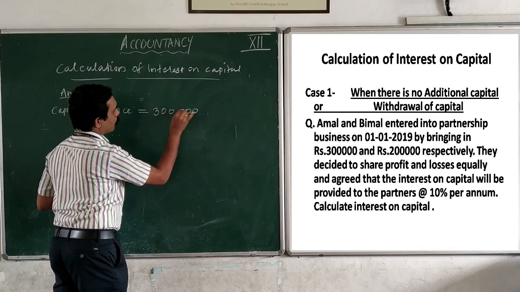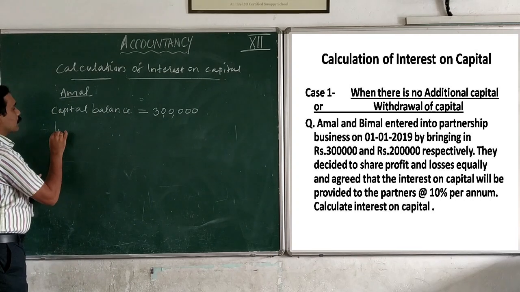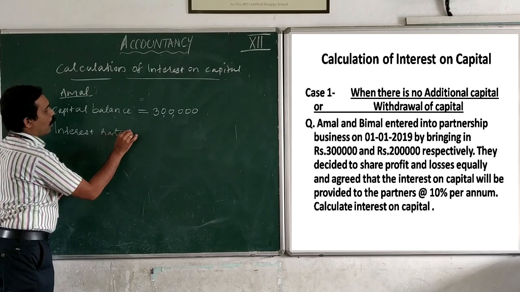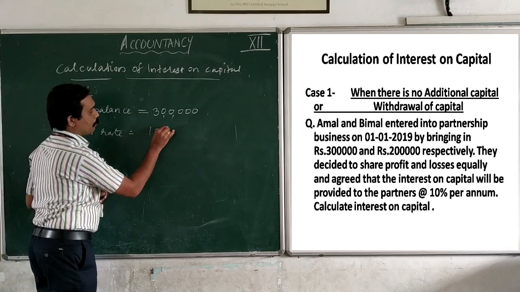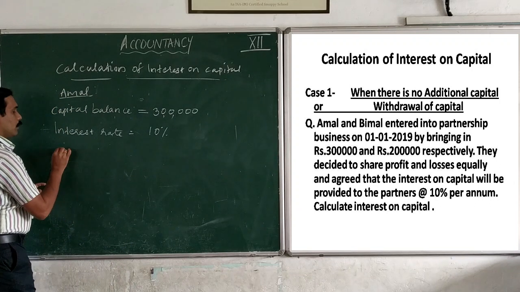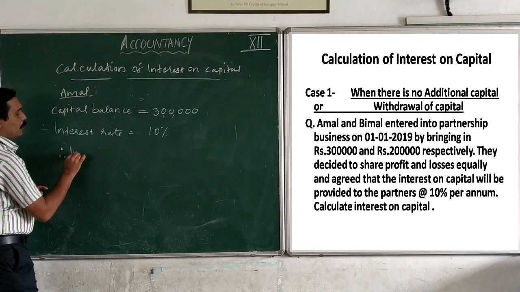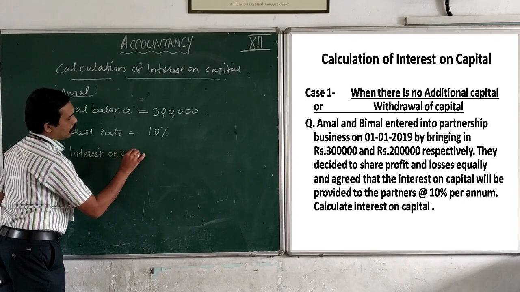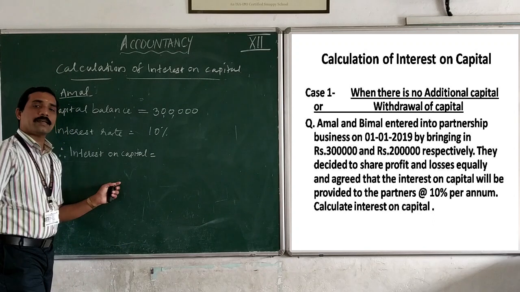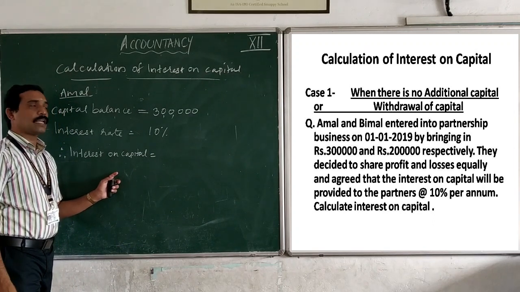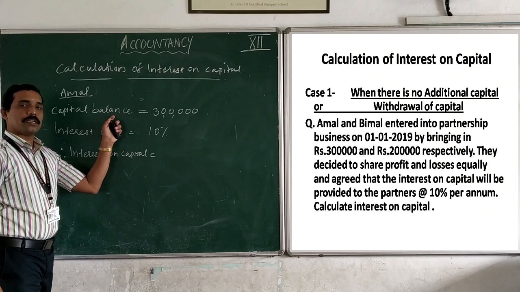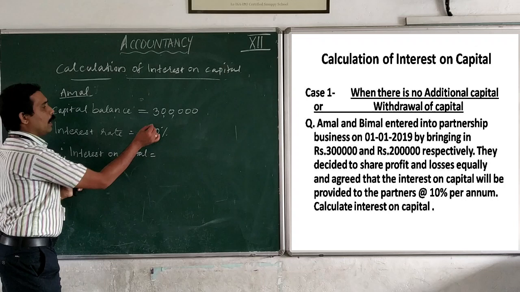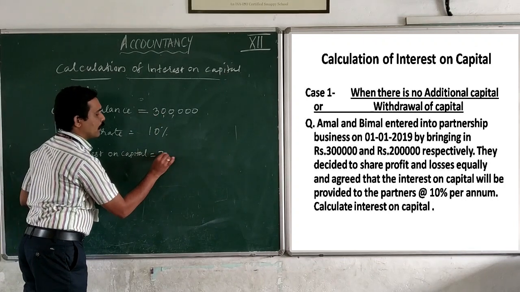Then interest rate is 10%. So therefore, interest on capital is equal to, we know the formula, capital balance into rate into period. Here capital balance is 3 lakh.